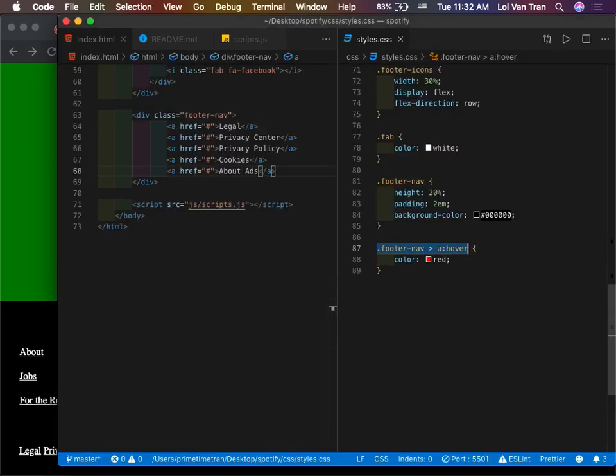I know this one's a little bit tricky. This is just practice. This isn't rocket science. This isn't calculus. You just practice and play around with different colors. So right now I'm saying, hey, find the div that has a footer nav, its child that is an anchor tag. That anchor tag, if you hover over it, I want you to give me a color of red over it.